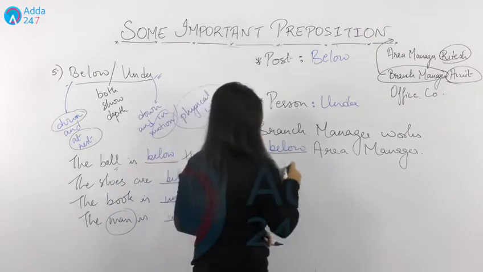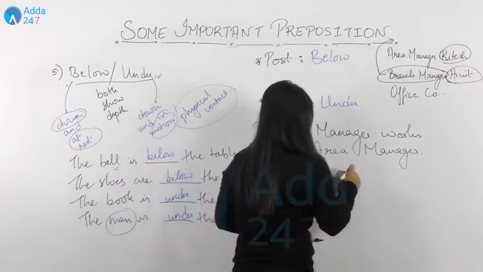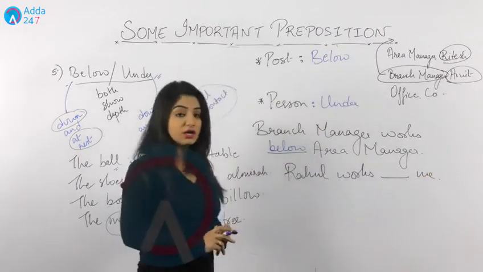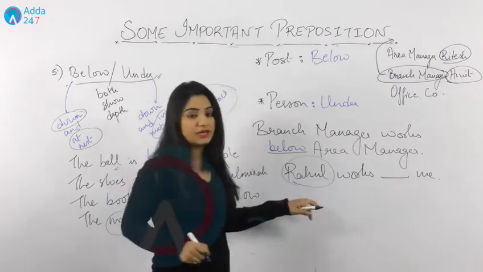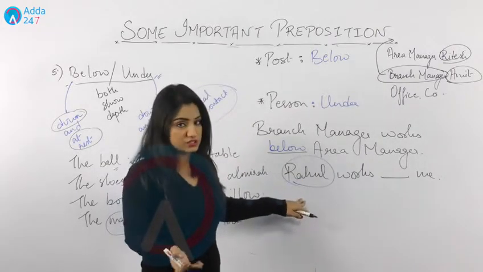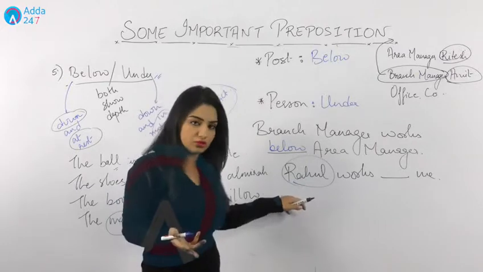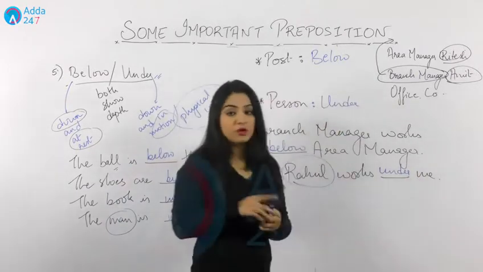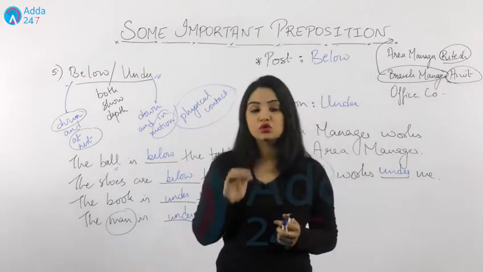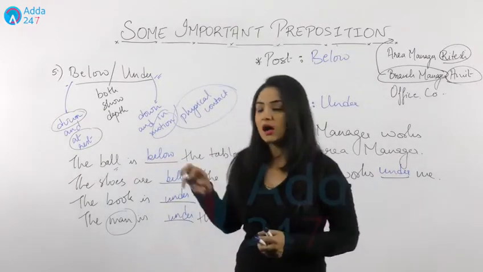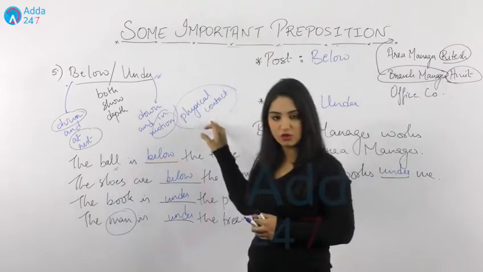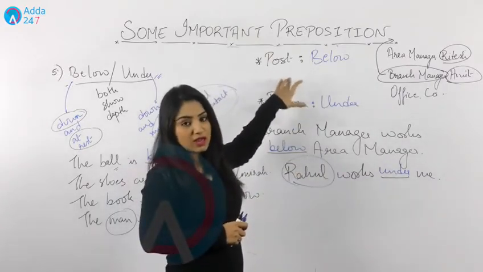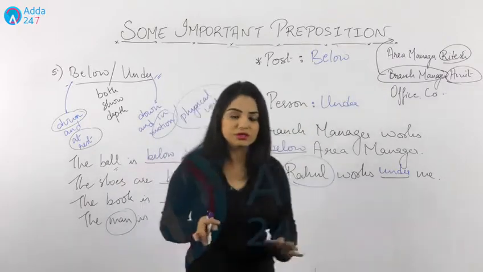But if I say Rahul works dash me. So here if Rahul is my subordinate, he can change. He can resign or he can be promoted, isn't it? So what we write here is under. So below and under both are used to show something down, or under is also used for the physical contact. Moreover, it can be used with the post and designation of the person.